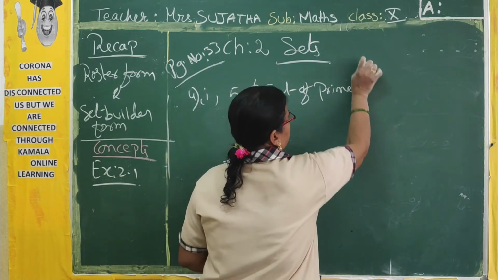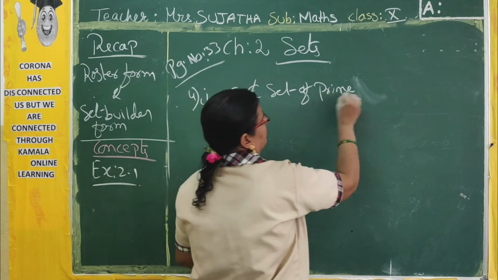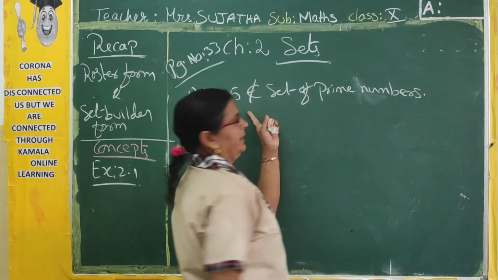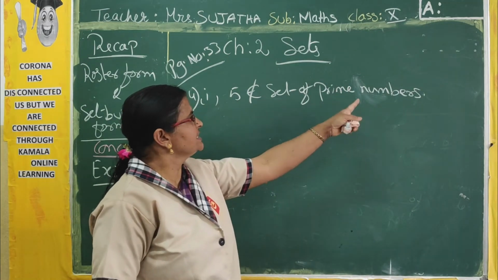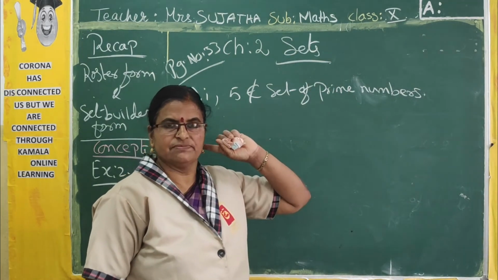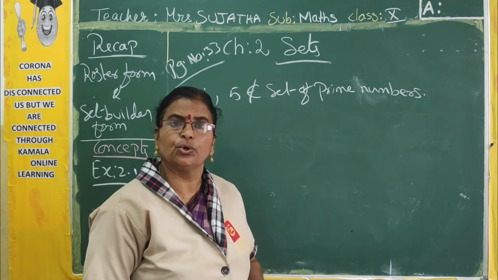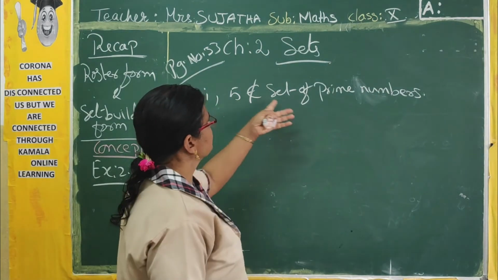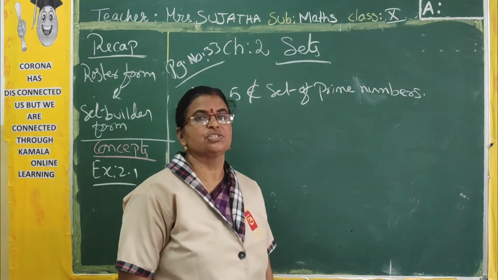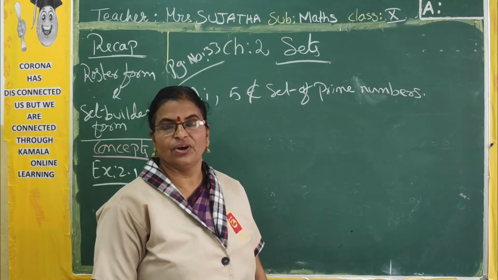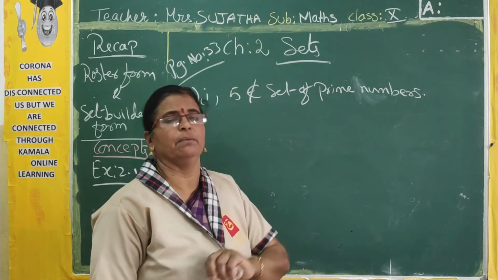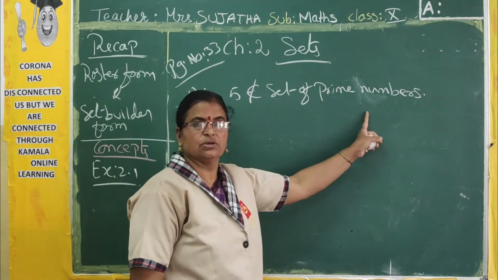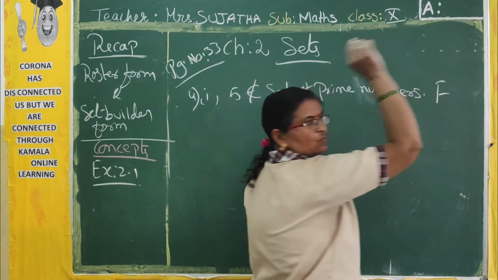First you have to say whether this is a correct statement or not. 5 does not belong to the set of prime numbers. Is the given statement false or true? Yes, it is true. 5 does not belong to the set of prime numbers. True, huh? No, it is false. Why? Because 5 is a prime number. But here what is given? Does not belong is given. So the given statement is false.